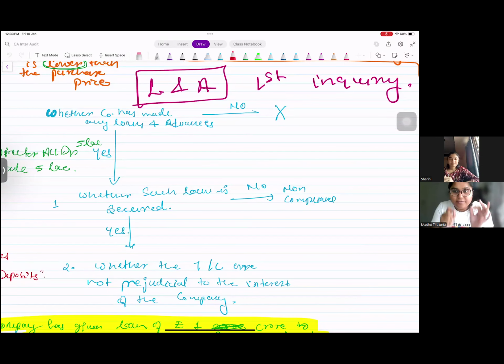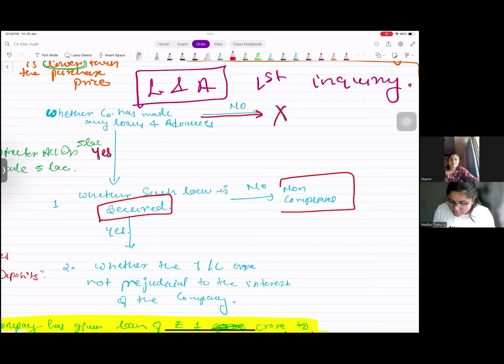First inquiry, whether your company, your client has given any loans or advances to other people. If the answer is no, nothing to be reported under section 143 subsection 1. But if the answer is yes, whether such loan is secured or not, whether your client has taken any security. If no, that means that it is a non-compliance, that it will be reported under 143 subsection 1.